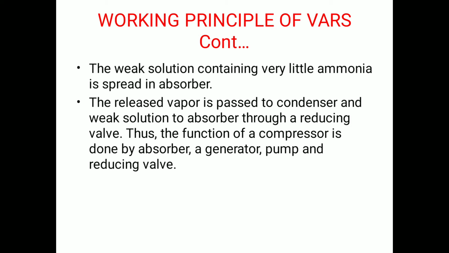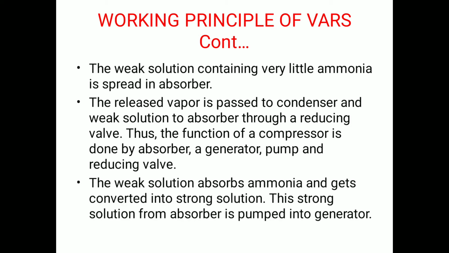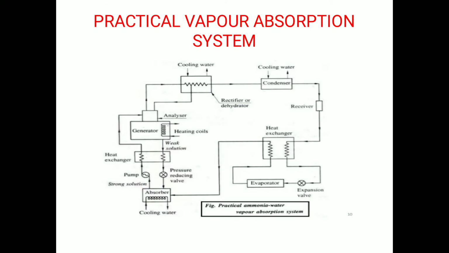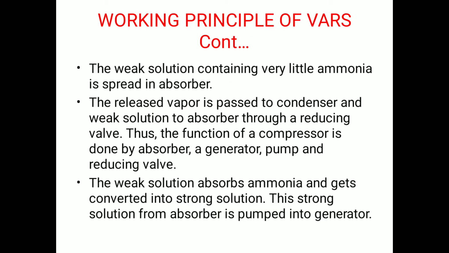Thus the function of the compressor is done by an absorber, a generator, a pump and a reducing valve. The weak solution absorbs ammonia and gets converted into the strong solution. The strong solution from the absorber is pumped into the generator. So all these points are regarding the simple vapor absorption system.